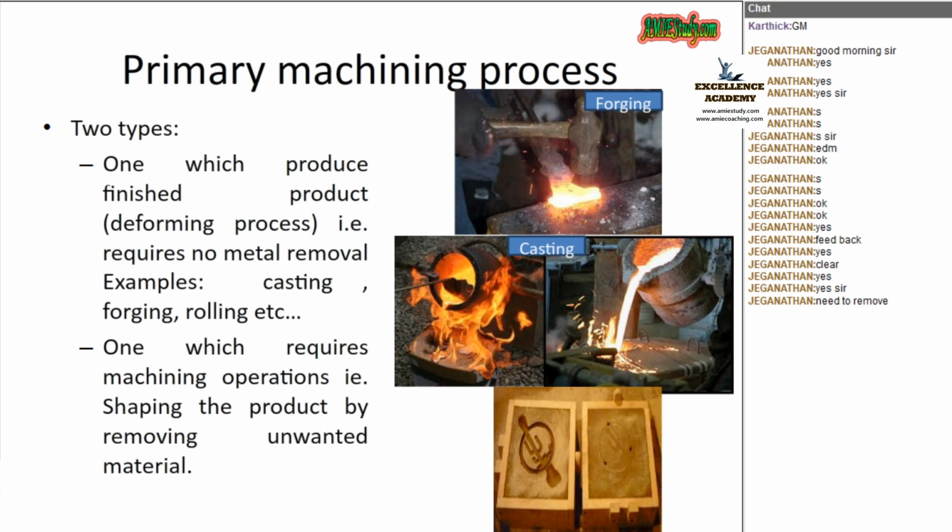In the case of casting and forming, are the unwanted materials removed or not? No, it will not remove the unwanted materials. We will change the shape of the material by pouring the molten metal into the mold cavity, or we will heat that metal and by hammering we can change the shape. Am I right?